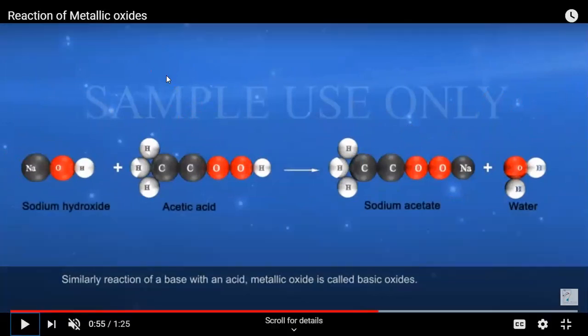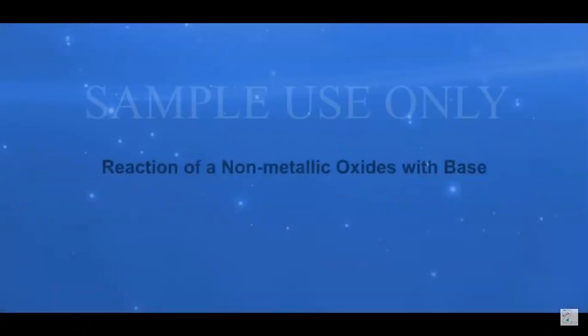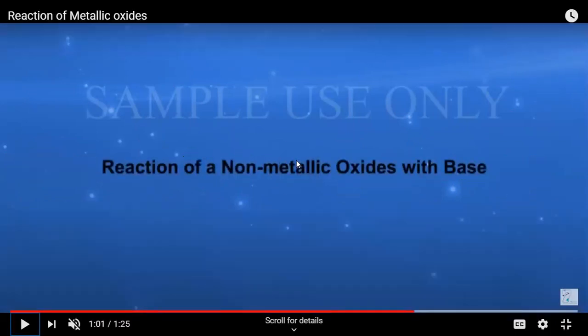Now you can see I've taken one more example. In this I've taken sodium hydroxide and acetic acid. So now when we talk about base and acid, it forms salt plus water. So it is similar to a type of neutralization reaction. So this is basically a neutralization reaction, that is acid plus base gives you salt plus water. Similarly, when we talk about metallic oxides, they act as a base. So when they combine with acid, they form salt and water. I hope the concept is clear from the video, from the experiment, with what we have done right now.